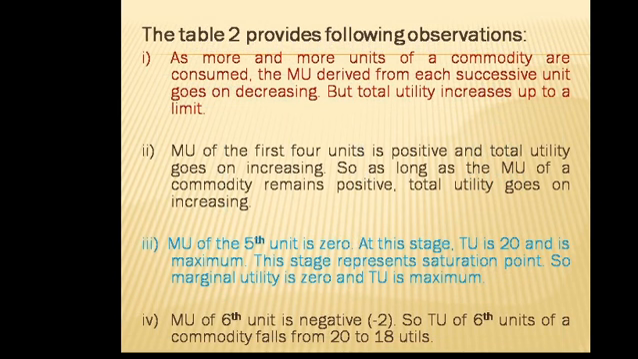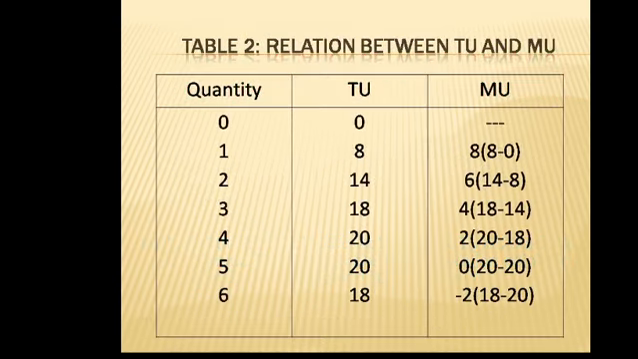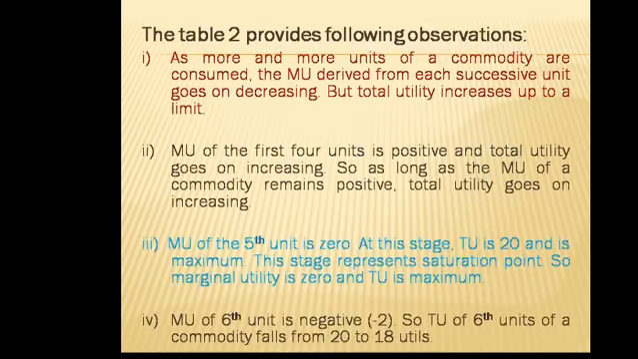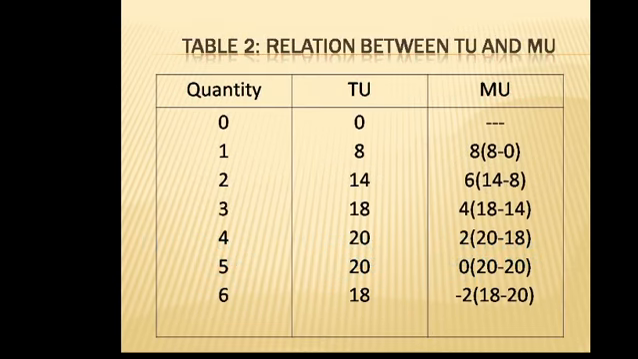Number 4, marginal utility of the 6th unit is negative. So when we go to table 2, we have seen that in the 6th unit of consumption of a commodity, our marginal utility is negative, that is minus 2. So total utility of 6 units of a commodity falls from 20 to 18 utils. So in this stage, we have found that our total utility decreases from 20 to 18 when our marginal utility is negative.